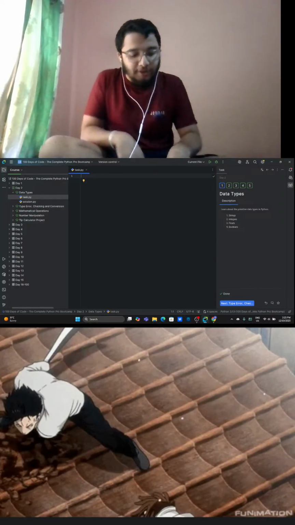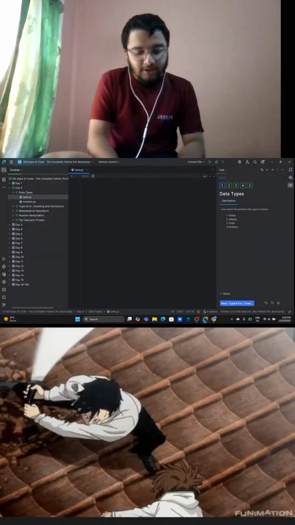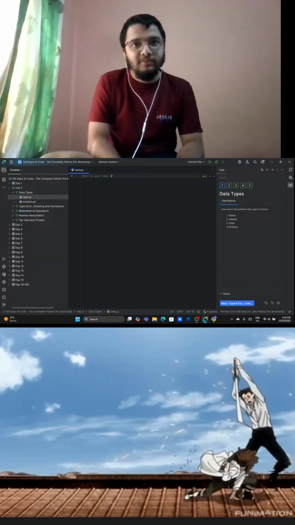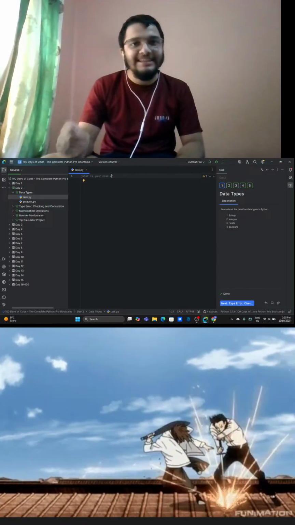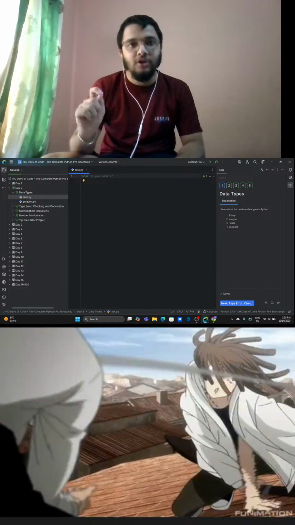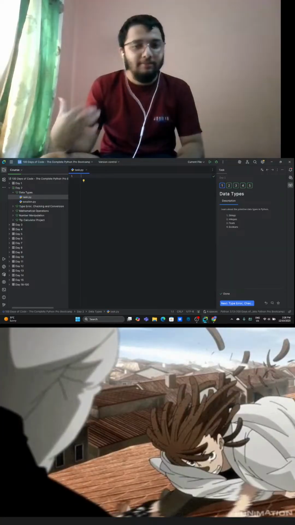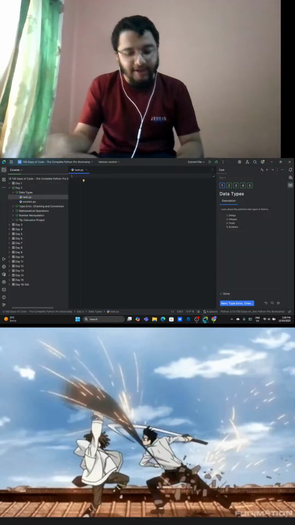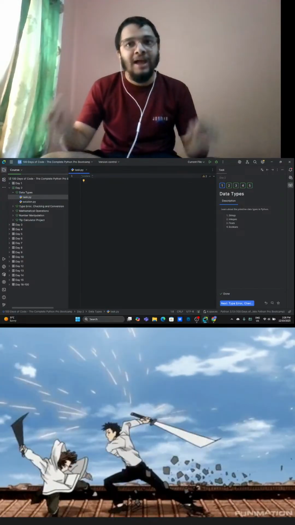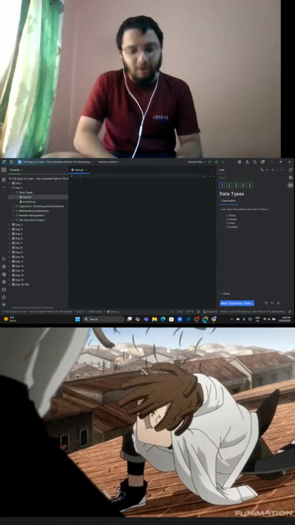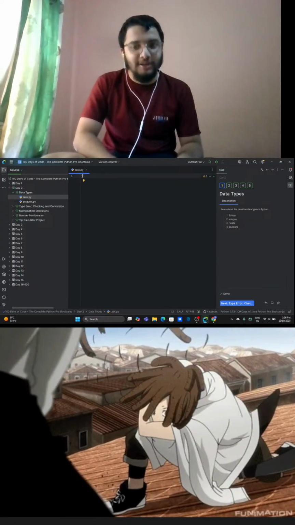The first one is string. The string is always written in the double quote. And if I write, what is your name? This is a string. Any simple plain language written in English is a string. Okay? It can be TikTok. My name is Solus Vortex, a Codex. If I write Codex, yes, this is also a string. Anything that is written into a double quote or a single quote is a string. You need to always understand that.